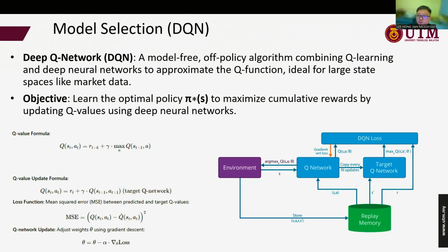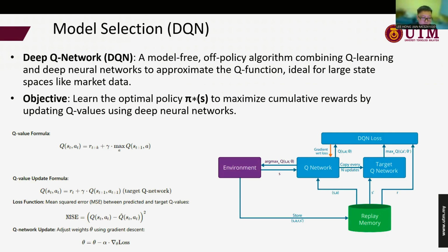So DQN is just a combination of Q-learning and also a deep neural network to approximate the Q function. You can see here the formula for the Q value, which actually just calculates the expected future reward at the given state and action. Below here is the Q value update. It shows how the Q value is updated with the reward and the next action and state for the Q value, or we can call it the target